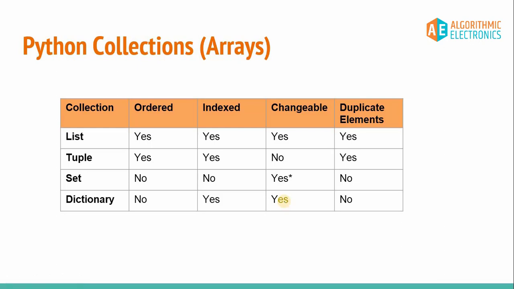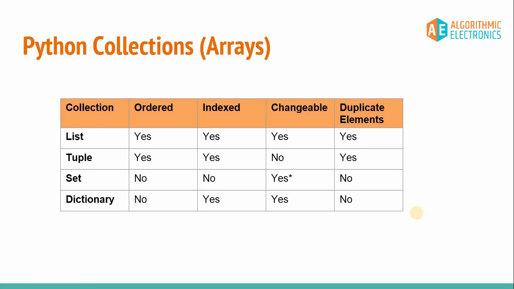Now secondly, the dictionary is completely changeable, and when I say changeable, there are three different things that we have to test. Number one, we must be able to add an extra element inside the dictionary. Number two, we must be able to delete or remove some element from the dictionary. And number three, it must be possible to change the value of a particular element in the dictionary. All these things are valid for a dictionary, so that's why it is completely changeable.